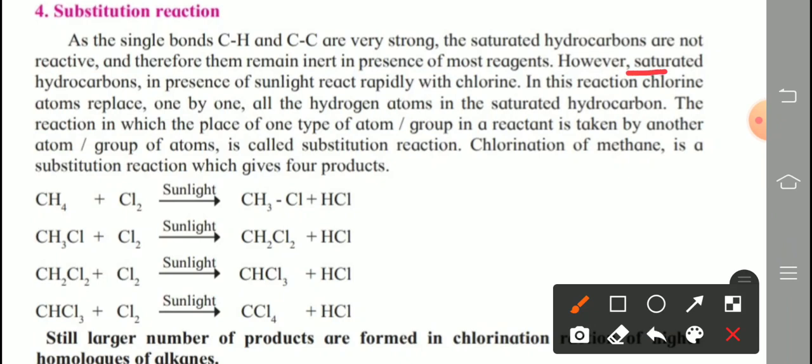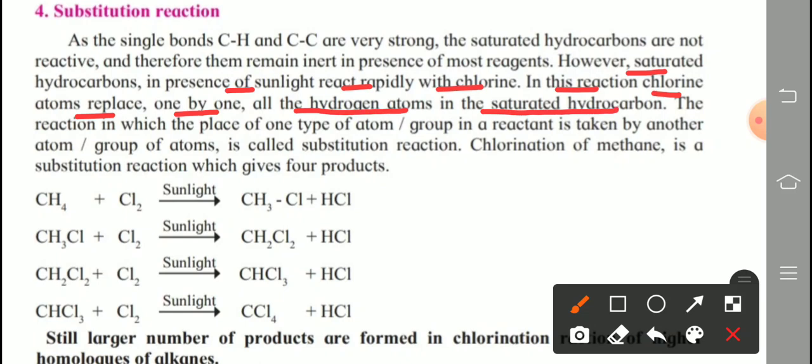However, saturated hydrocarbon in presence of sunlight reacts rapidly with chlorine. In this reaction, chlorine atoms replace one by one all the hydrogen atoms in the saturated hydrocarbon.